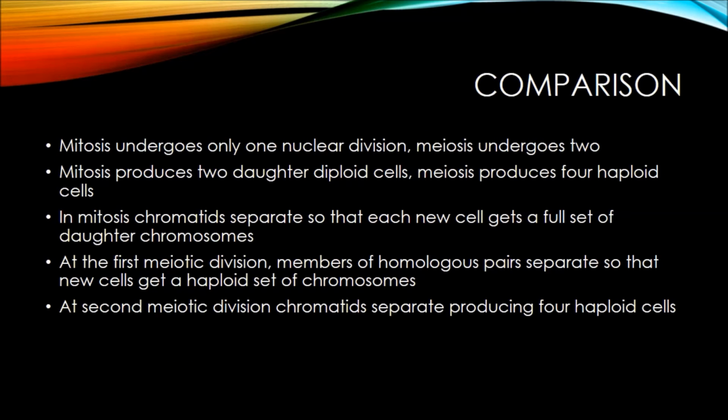Comparison between mitosis and meiosis. Mitosis undergoes only one nuclear division, and meiosis undergoes 2. Mitosis produces 2 diploid daughter cells, and meiosis produces 4 haploid cells. In mitosis, chromatids separate so that each new cell gets a full set of chromosomes. At the first meiotic division, members of homologous pairs separate so that new cells get a haploid set of chromosomes. At the second meiotic division, chromatids separate, producing 4 haploid cells.